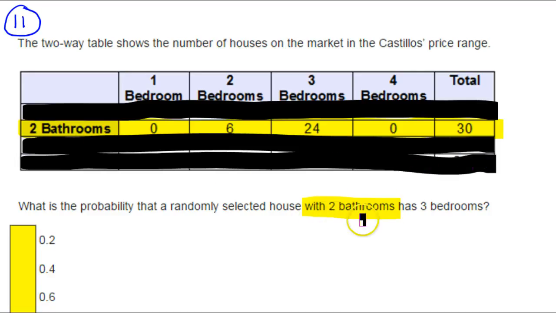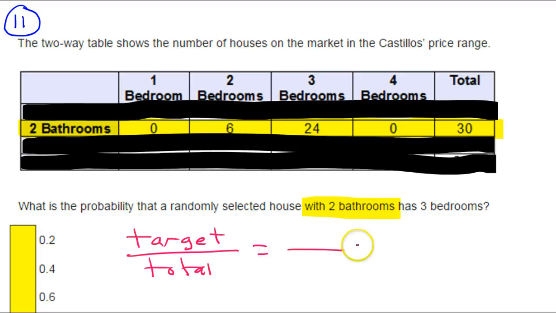So, given that we're dealing with 2 bathrooms, what's the probability of randomly selecting a house that has 3 bedrooms? Now that we're back to talking about probability, we're thinking about target over total. That's the way I like to think about it, target over total. We've already got this nailed down. So 3 bedrooms, that's the target.